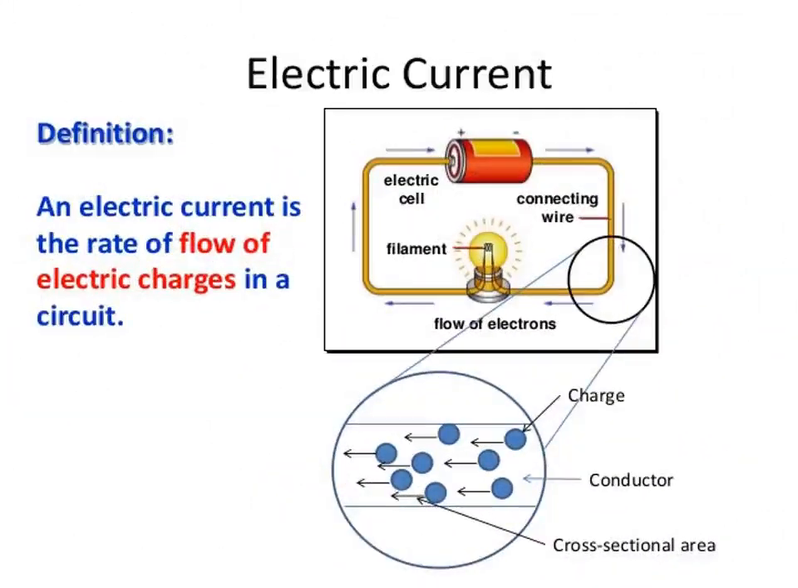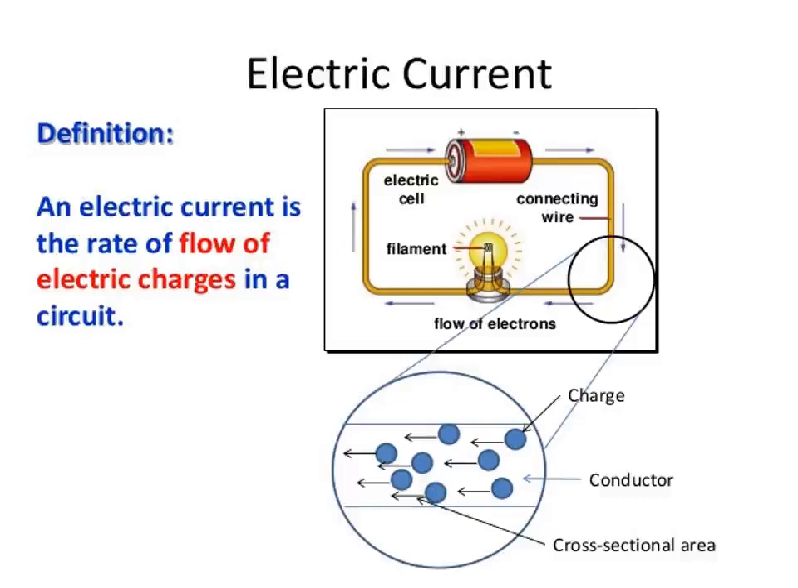Now, our matter is made up of atoms. Each atom consists of a positively charged nucleus with negatively charged electrons moving around the nucleus. The atoms in metals have one or more electrons loosely bound to the nucleus. These electrons are called free electrons, and can be easily detached from the atoms.